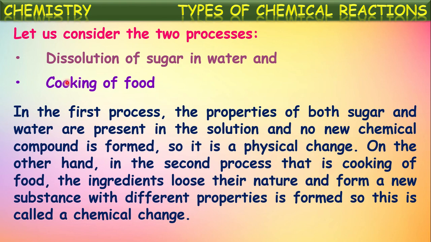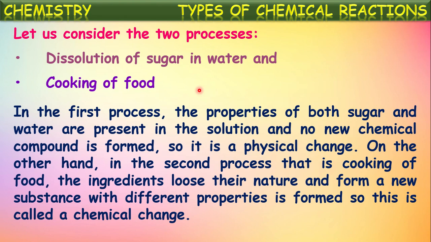On the other hand, if you see the second process, cooking of food, the ingredients lose their nature and form a new substance with different properties. So, this is called a chemical change, isn't it? For example, if we take raw rice and start cooking it, the molecules present in that raw rice will be changed.